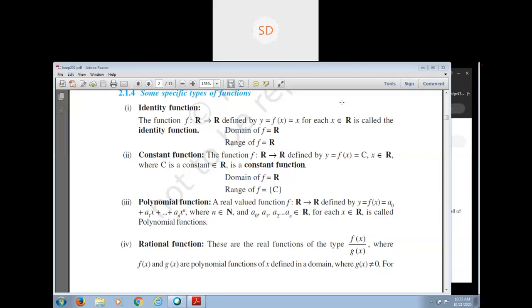Now see, is it unique? A has two images, 1 and 2. So can you say the uniqueness about a?